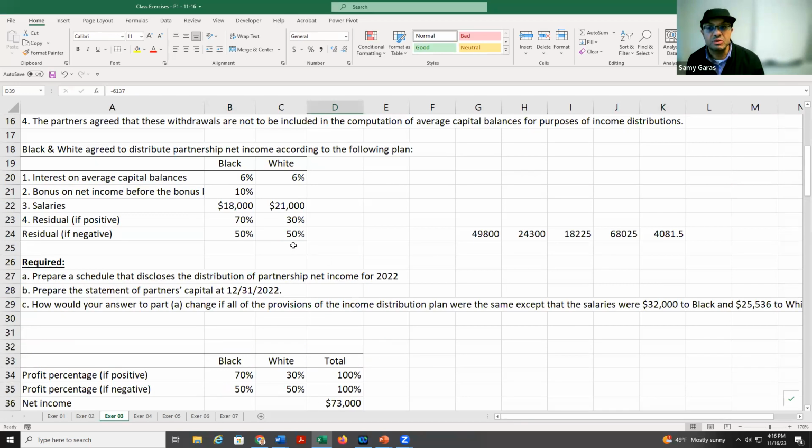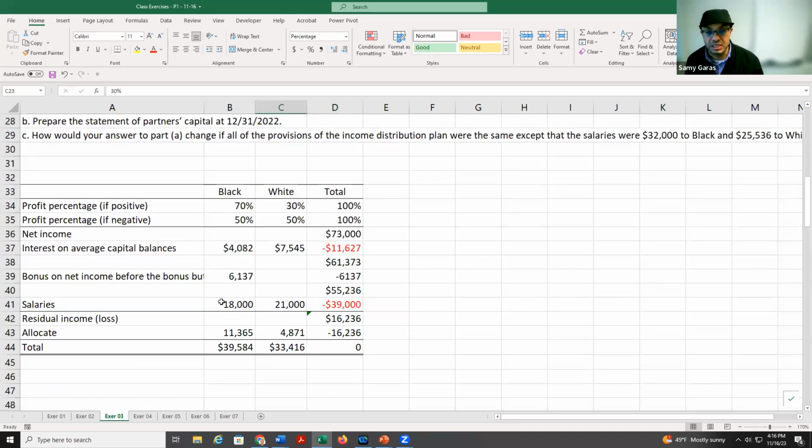55,236. We need to divide it by 70 to 30. So I put it here, 70 to 30 from the 60. And then we add all these numbers, we get 39, and here we get 39.